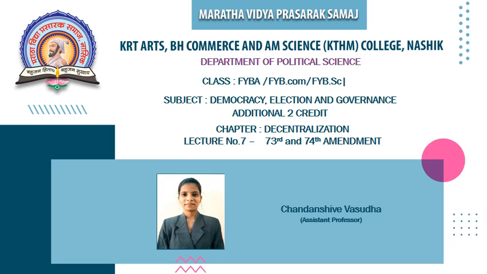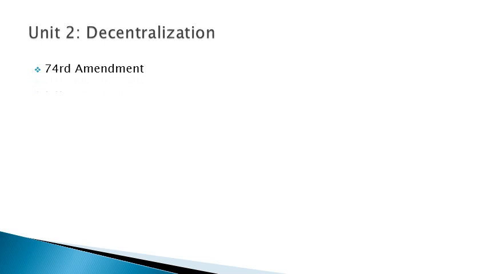And in the chapter on decentralization, we have done three lectures, and the last lecture was on the 73rd Amendment Act. Now we are going to learn about the 74th Amendment Act. Okay, students, we'll start now. In the decentralization chapter, we will discuss the significance of this 74th Amendment Act.